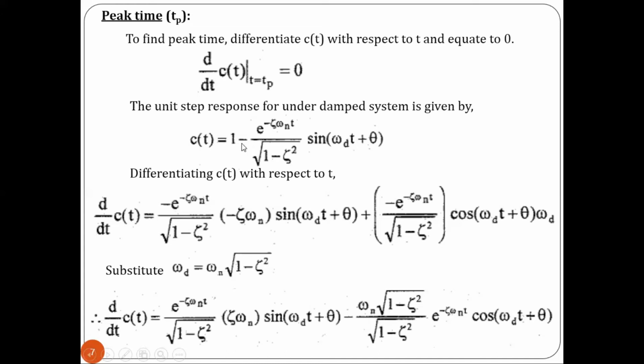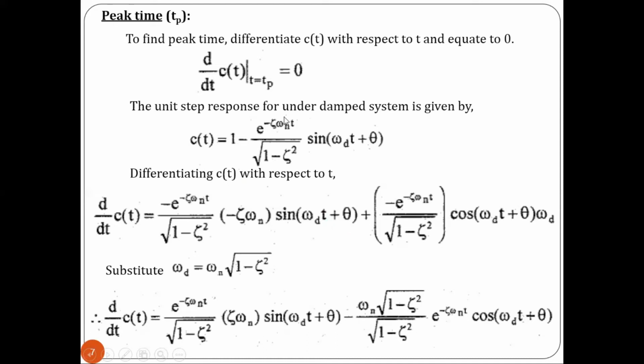The constant term will be equal to 0 on differentiating. Again, minus of e power minus zeta omega n t divided by root of 1 minus zeta square into this value, minus zeta omega n. Then we will be having sine omega d t plus theta.